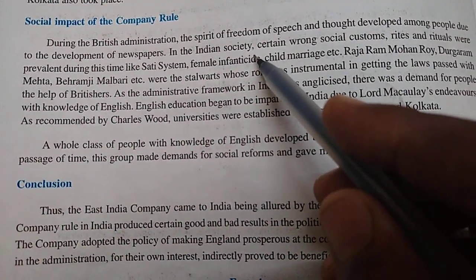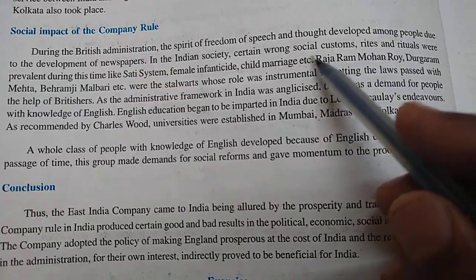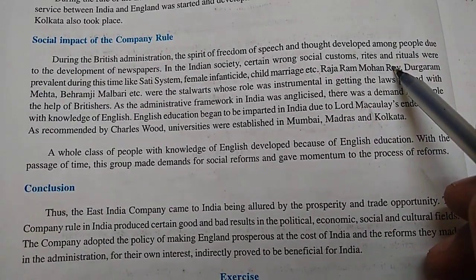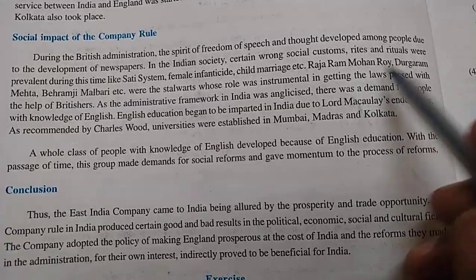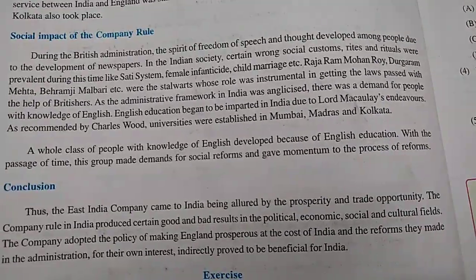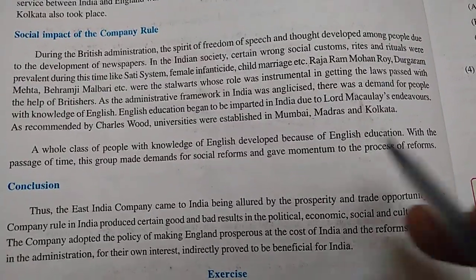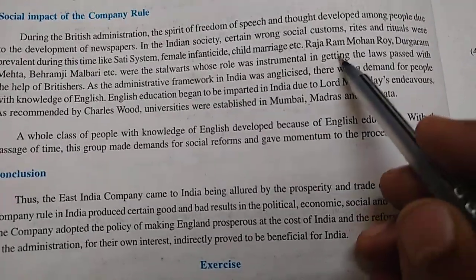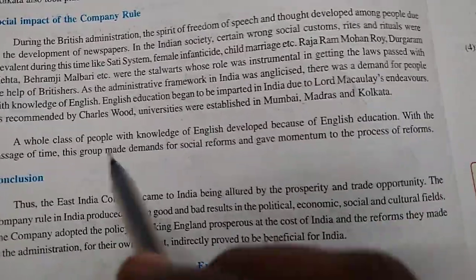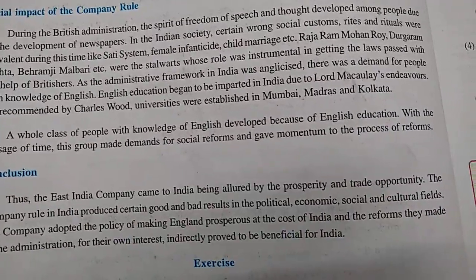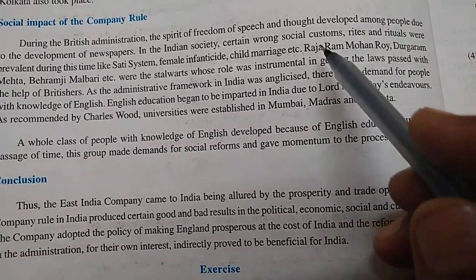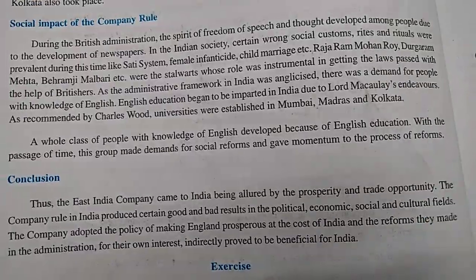Now, in Indian society, certain wrong social customs, rites, and rituals were prevalent during the time. Some social evils or wrong practices. Rites means religious ceremony. So under the name of religion, some wrong practices were going on. Clear? Certain wrong social traditions or religious traditions were going on.